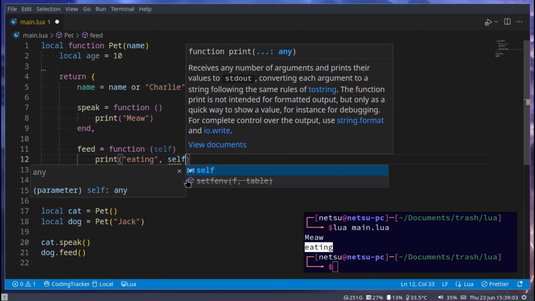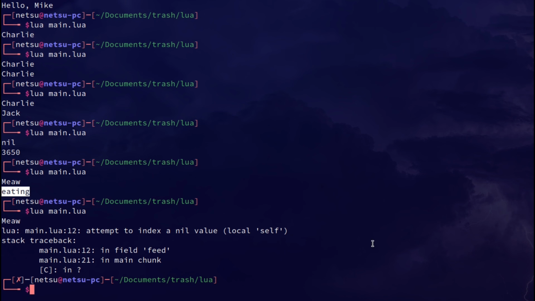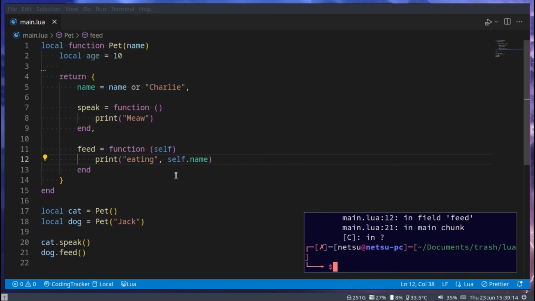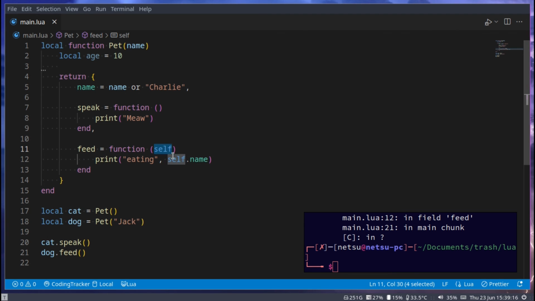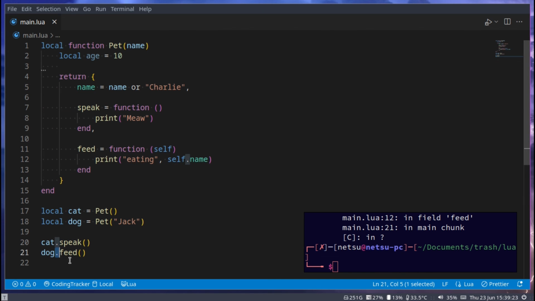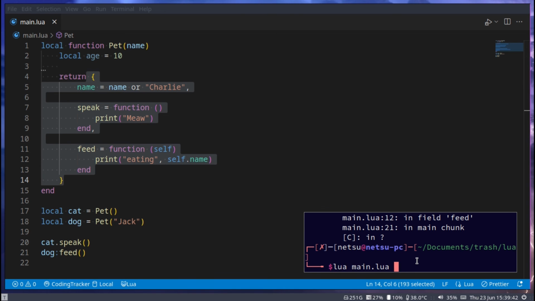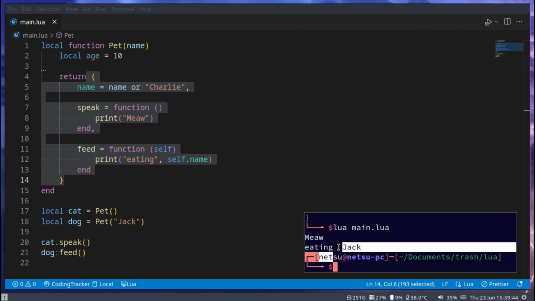But if we go self.name and we try and run it now, we'll get an error because self is a nil value. So once we want to use self here, which allows us to reference anything inside of this table, we cannot use this dot syntax anymore. We have to use a colon. Colon basically passes dog into itself in a sense. So this first value here is going to be this here. So if we go here and we run this, we get eating and then Jack.